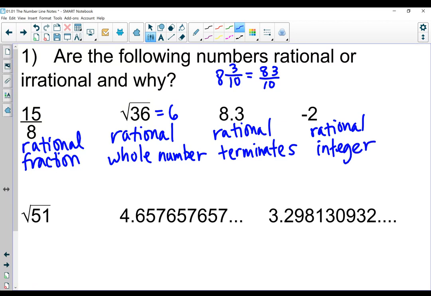Now we'll check out the next row. The first one's the square root of 51. I have to figure out if that is a square root that I can actually take, or if it's one I need a calculator for because it's going to give me a decimal. So I need to know, is 51 a perfect square? Can I take the square root? I could take the square root of 49, which is 7. I can take the square root of 64, that's 8. So this is going to be between those two, so this is going to be irrational.